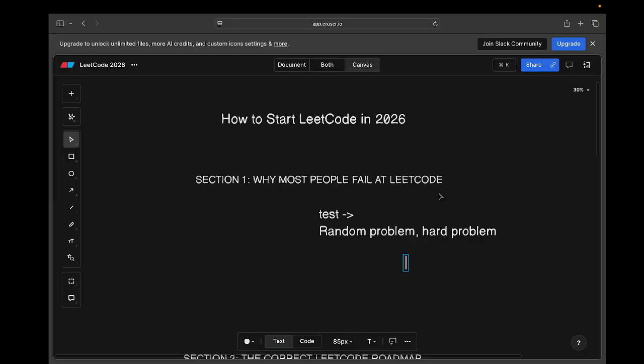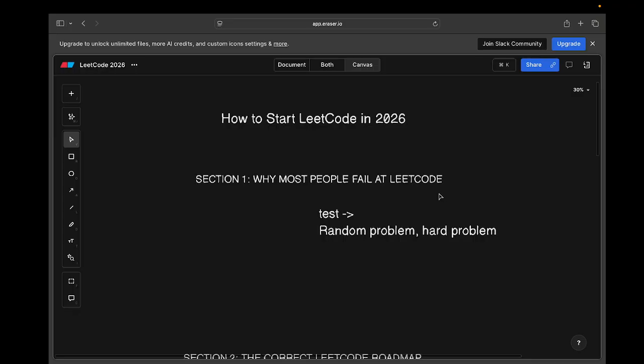So this is the first thing which most beginners face. Not only beginners, most people who have been solving LeetCode for a long time still face this kind of problem. So try to avoid this, because it is not going to help you.